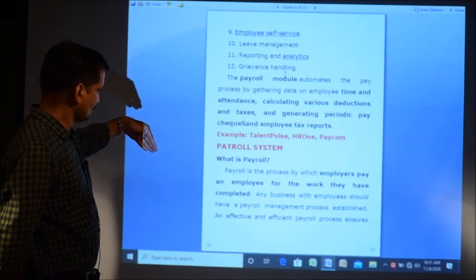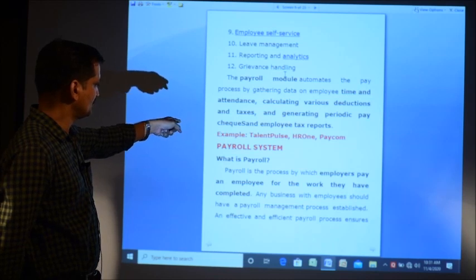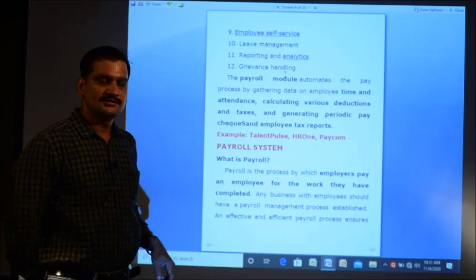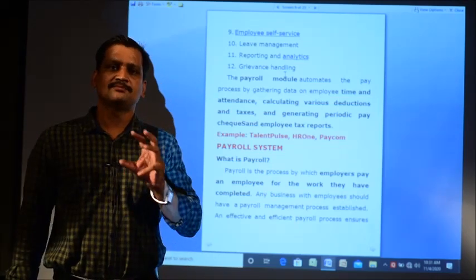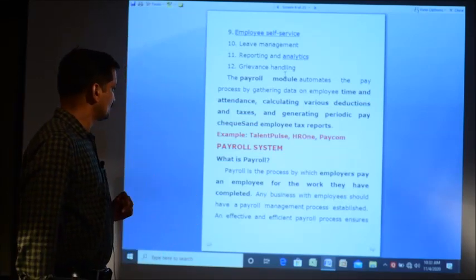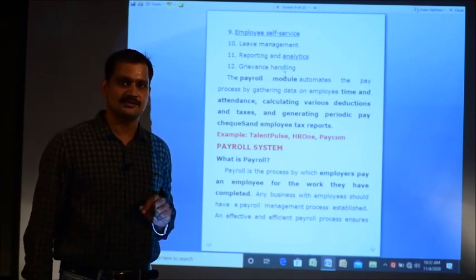Some of the human resource management system software popularly used in the market are Talent Pulse, HR1, and Paycom. These are some examples of human resource management system software, special purpose application software available and used for the purpose. Then the third type of special purpose application software is the payroll system.